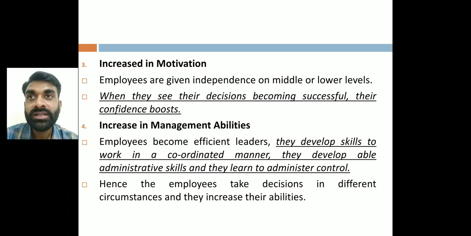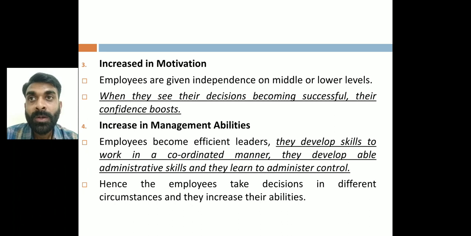right? When they have that authority and that particular responsibility, they are going to take decisions very cautiously. They are not going to just decide on thin air. Getting my point, right? So that motivation they are going to get, while they can see that yes, the decisions I am taking are becoming successful. And when the decisions they are taking become successful, obviously they are going to feel motivated. That means managers, right? Then increase in management abilities.